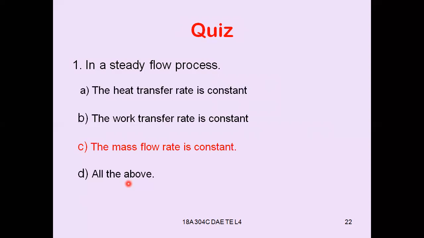That is called the continuity equation, right? The rate of mass flow of the working substance is constant. That is called steady flow and continuity equation. So in steady flow process, mass flow rate is constant.